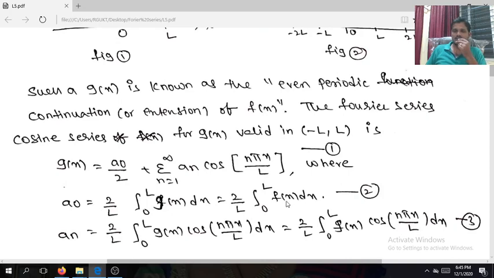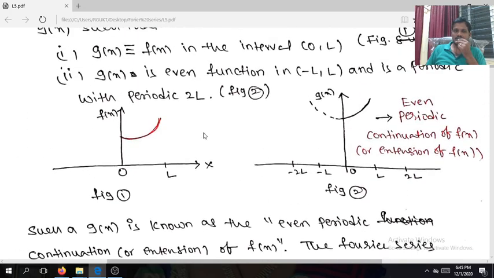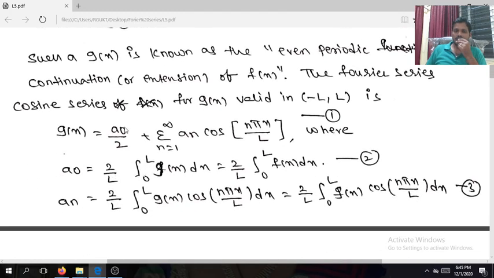Let's see the logic. In the interval 0 comma L, f of x is same as g of x. I am writing the same. This is the expansion of g of x, where g of x is an even function and periodic function in minus L comma L.